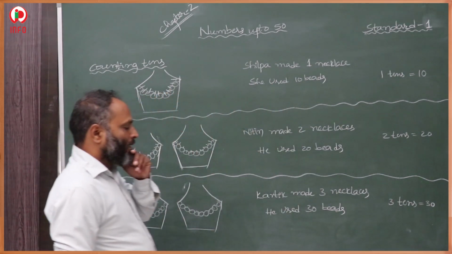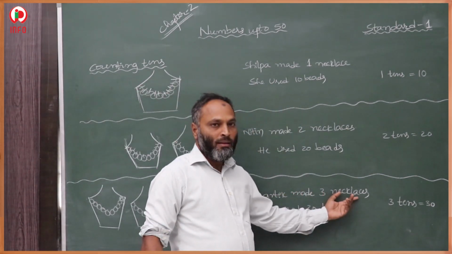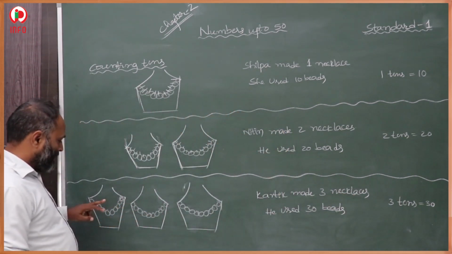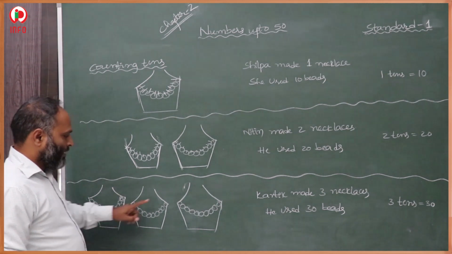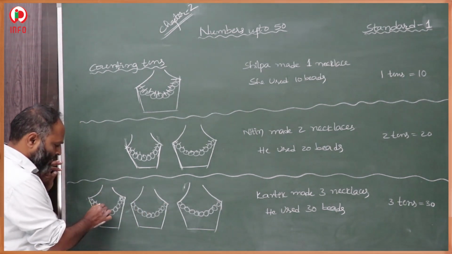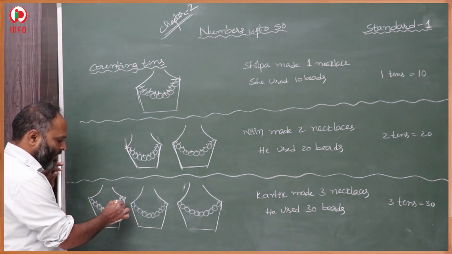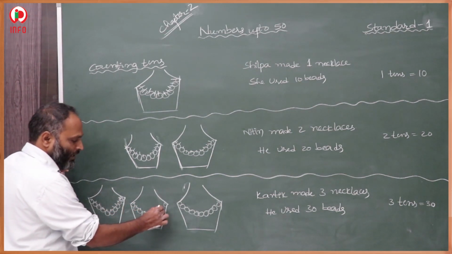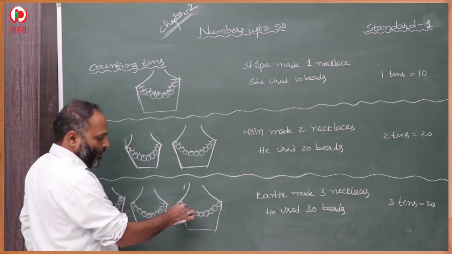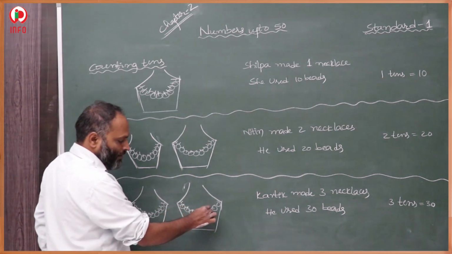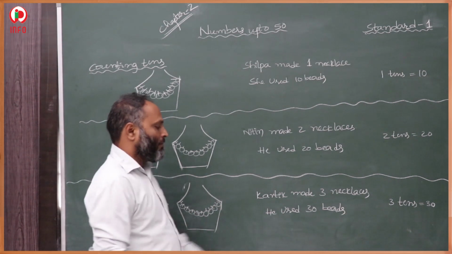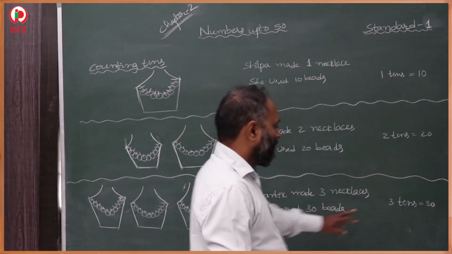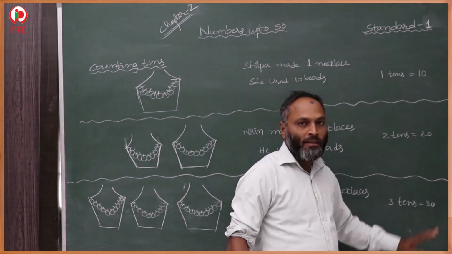In the same way, Karthik made 3 necklaces. In each necklace 10 beads were there: 10, 10, 10. 1, 2, 3, 4, 5, 6, 7, 8, 9, 10, 11 up to 20, 21, 22, 23, 24, 25, 26, 27, 28, 29, 30. That is 3 tens. 3 tens is equal to 30.